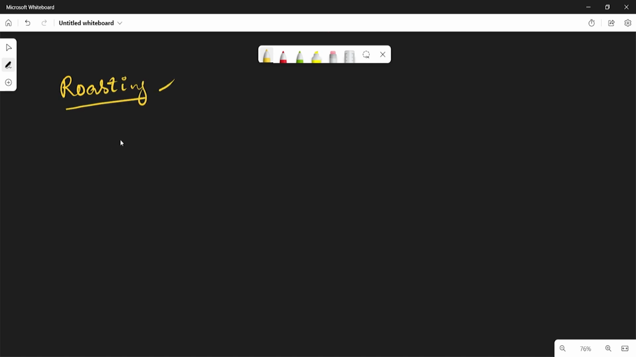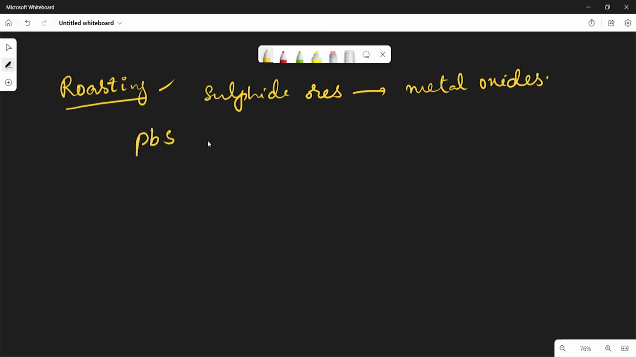So roasting is a process used to convert the sulfide ores to metal oxide. Is it clear? So now here, take the PbS, lead sulfide. It is heated with excess oxygen. So we get 2 PbO, metal oxide, and then 2 SO2. So here we are getting the metal oxide.